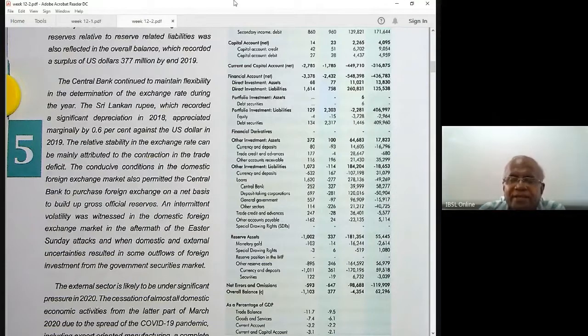You can see direct investment, assets, liabilities, portfolio investment. That is portfolio investment: the debt securities and the equity securities. Foreigners can lend money to one of these companies here, John Keells, MAS, Brandix. They can get foreign loans, dollar loans, right? If they get a loan, they can sign an agreement: okay, within 5 years, 10 years, we will pay this loan. This is the interest rate, because the terms and conditions are defined, the interest rates and the payment methods.